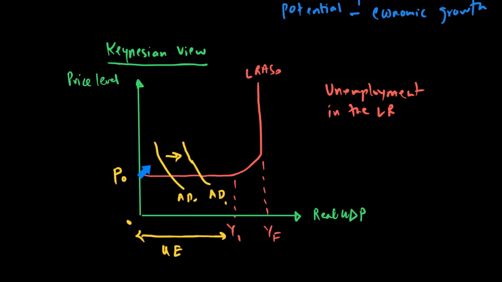And that's why AD may go up and you may not see the price level go up. When the economy is nearing full employment, let's say AD2, or at full employment, that's when the pressure on prices will start. So according to the Keynesian economists, because there could be unemployment in the long run, AD may go up and the price level may not rise.